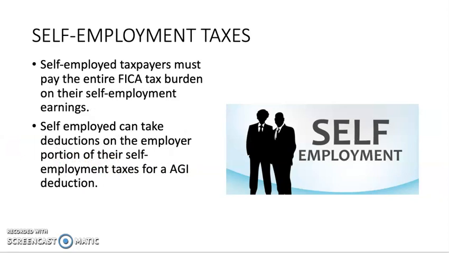Self-employment taxes. Self-employed taxpayers must pay their entire FICA tax burden on their self-employment earnings. So as I was saying before, if you're an employee, you split your FICA taxes with your employer. So typically, if you're paying 6.2% for Social Security, your employer is also paying 6.2%. However, if you are self-employed, then you have to pay the combined total, so that'd be a 12.4% tax, in addition to your typical income taxes and state income taxes as a self-employed or independent contractor.